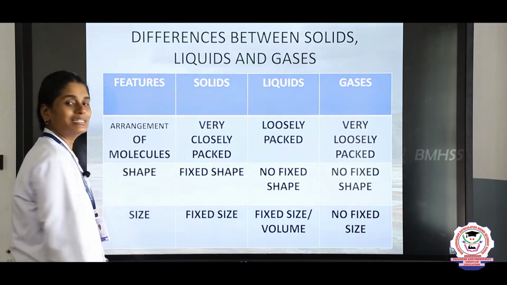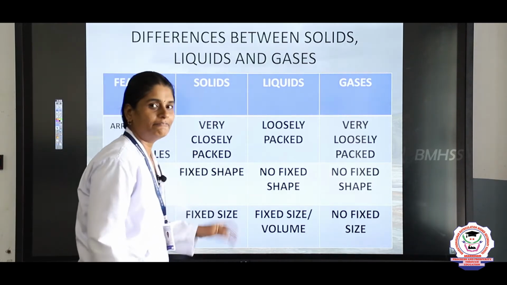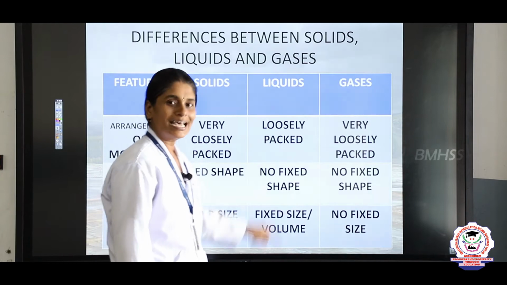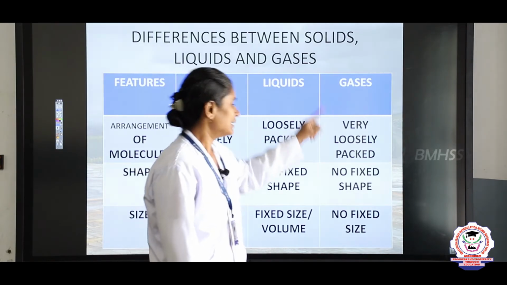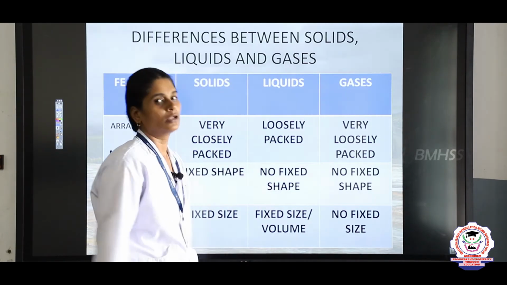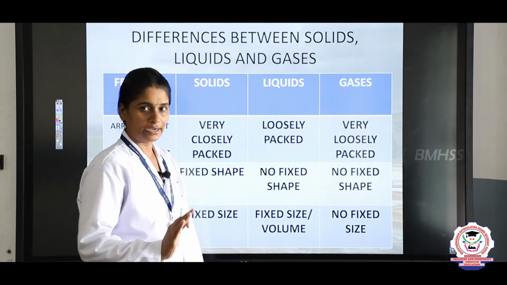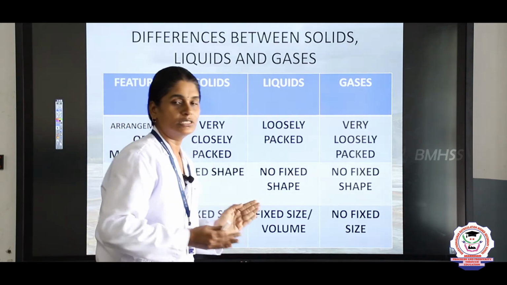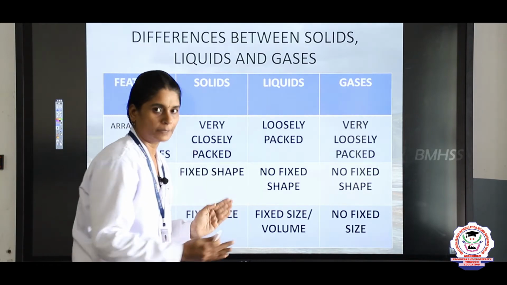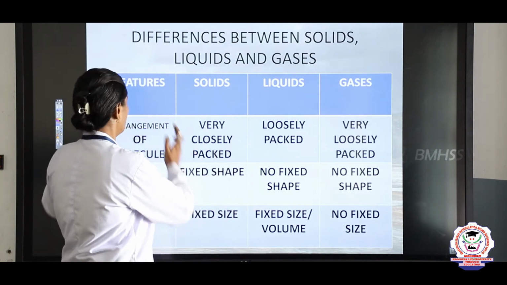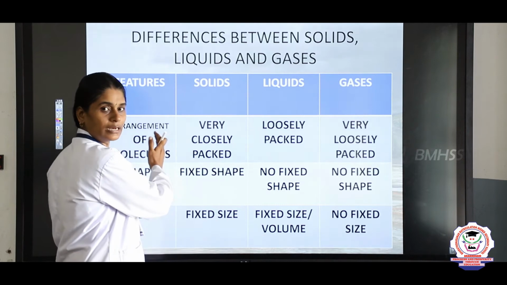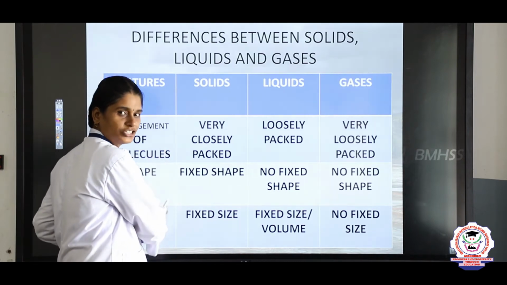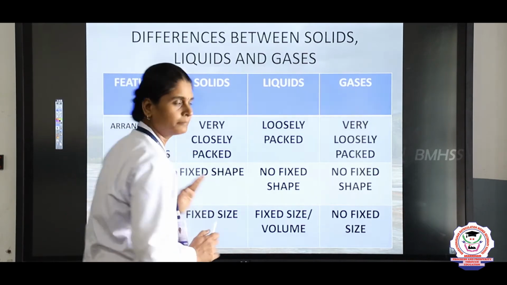When we talk about size, solids have definite size, liquids have definite size, but gases do not have definite size. You may get this question in your 5 mark or 2 mark, so keep in mind, you have to explain the molecule arrangement, size and shape, okay.